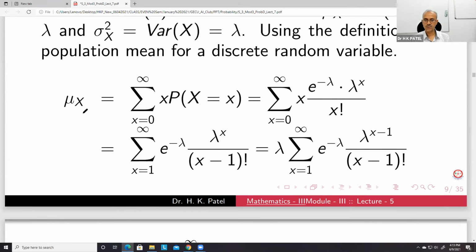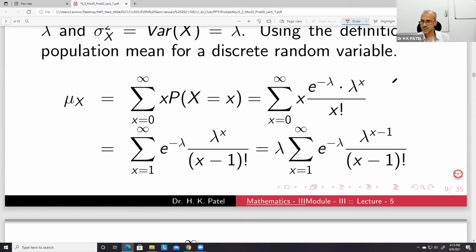Here we are doing it directly. This is the sum of x p(x). This p(x) we have substituted, and then we cancel this x from this.